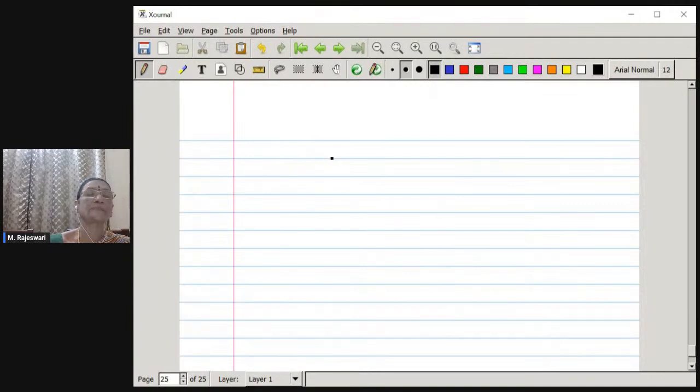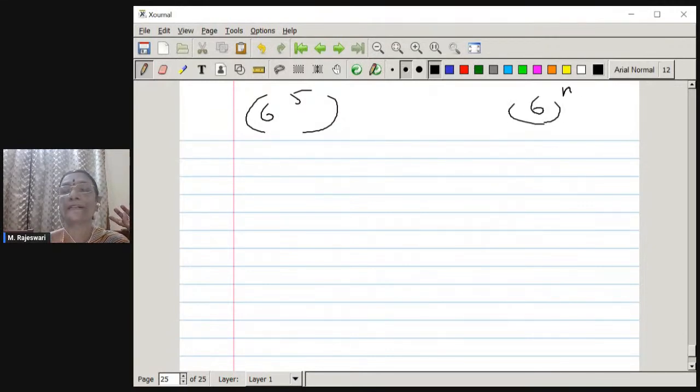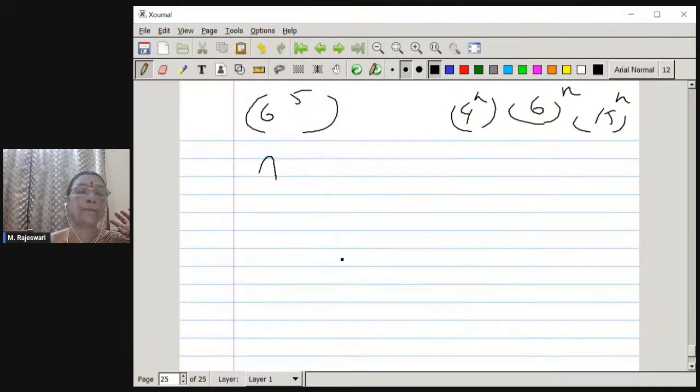Verify whether 6 power 5 can end with 0 for any power of n. That is the question. Generally you may come across questions like this in the papers: 6 power n, or 4 power n, or some number like 15 power n. So we have to generalize the case. But here it is a fixed value for n, that is 5 is given.